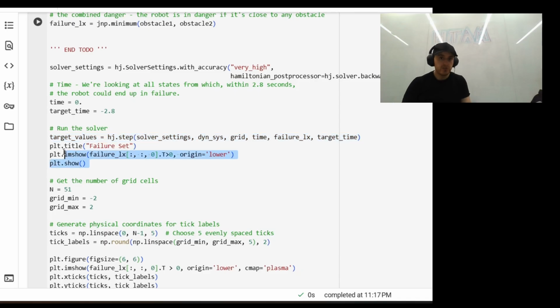So, just like I showed, this BRT is three-dimensional in our case. And so we're going to slice this 3D grid at theta equals 0 to see what it looks like in 2 dimensions at the heading angle of 0 degrees. The greater than 0 implies that we are plotting the safe region, because remember that places that are positive for our signed distance function correspond to safe regions. And we're going to see a top-down view of where it's safe or not in the px-py plane when the heading is 0, when we slice it right there at 0. So without further ado, let's run this code now and see what we get.